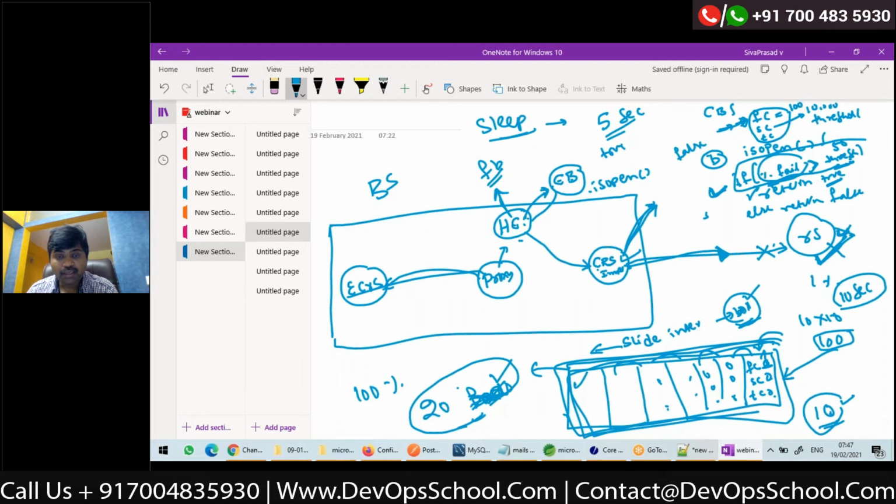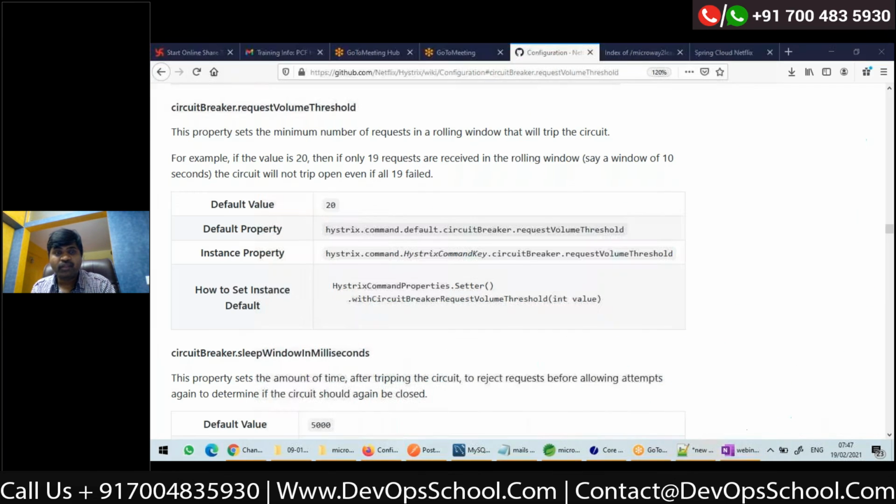Sorry, a mistake. Not 20 failures. A minimum of 20 requests should be there, whether they are success or failure. Minimum 20 requests, not only failures. If there are 20 requests in one rolling window, then only the percentage of failures will be calculated based on the counts. Otherwise, it will be ignored. So if you want the circuit to open, a minimum of 20 requests has to be given in one rolling window. That is the request volume threshold.